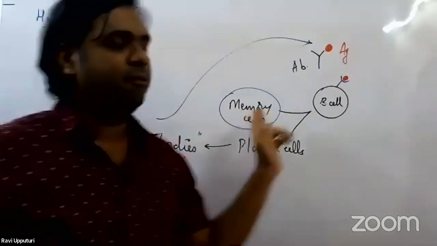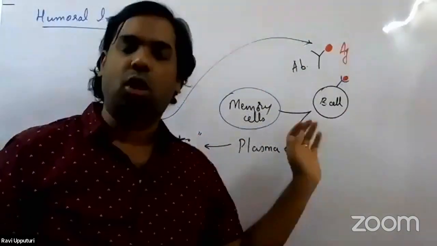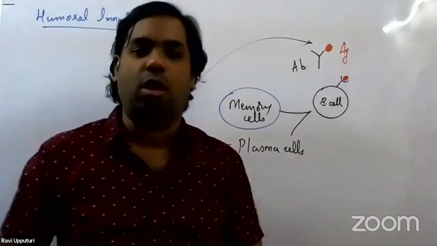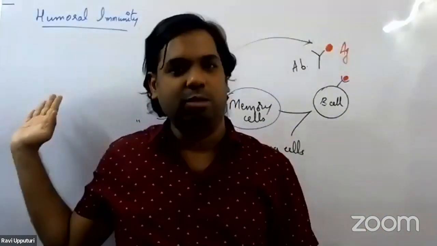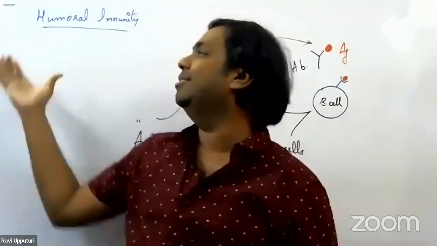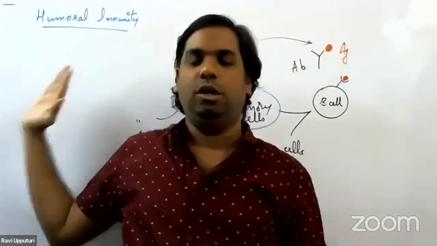Memory cells will directly identify the pathogen or antigen that has entered into the body, and bring about the destruction of that particular antigen inside the body fluids. So this type of immune response, we call humoral immunity. Right? So this is what we have with humoral immunity.